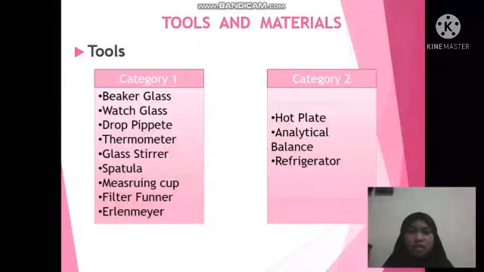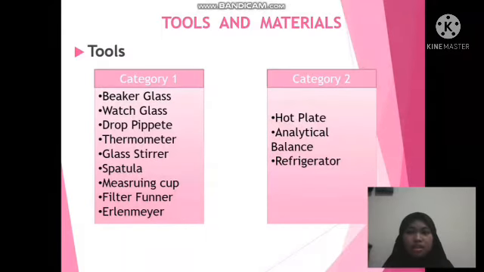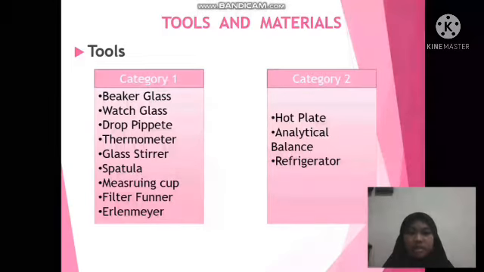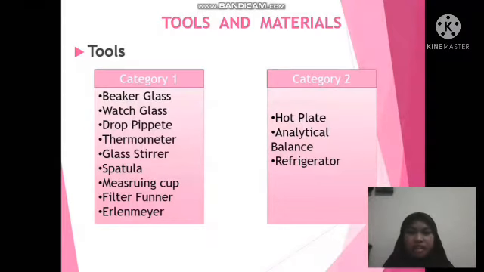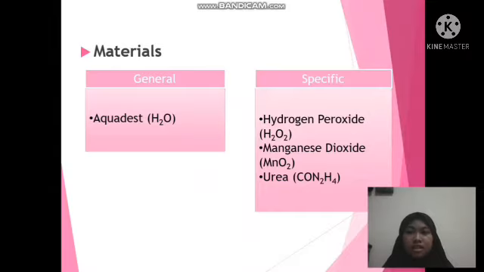Tools and materials. Tools, Category 1: beaker glass, watch glass, drop pipette, thermometer, glass stirrer, spatula, measuring cup, filter funnel, Erlenmeyer. Category 2: hot plate, analytical balance, refrigerator. Materials: aqua dest, hydrogen peroxide, manganese dioxide, and urea.